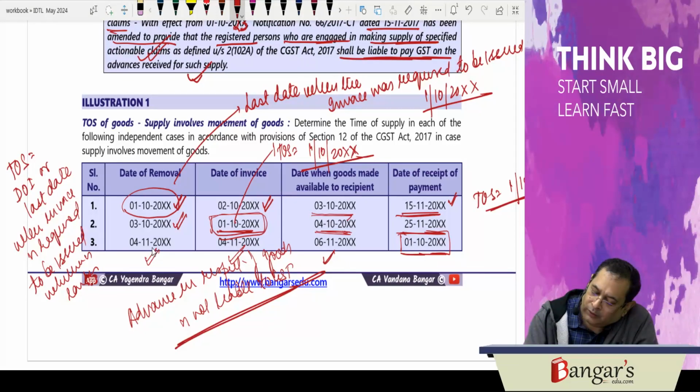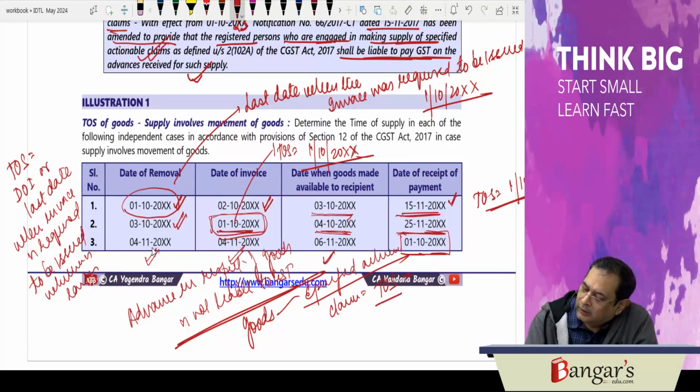If it has been specified actionable claims, that is online gaming, lottery, etc., time of supply will be 1st of October here.